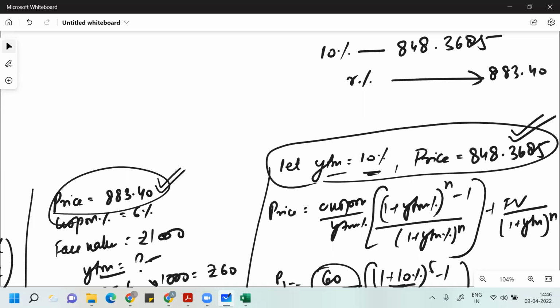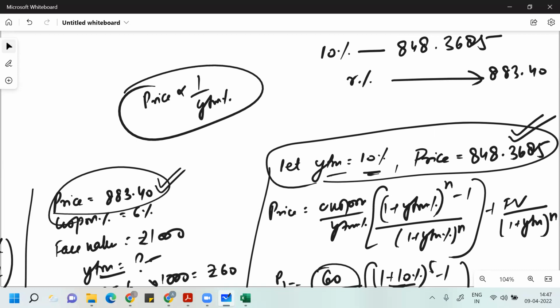You have to understand, guys, that price is inversely proportional to YTM. I told you before that the price is inversely proportional to the interest rate. If you increase the interest rate, the price will decrease. If you decrease the interest rate, the price will increase. Here you are getting 848, you want 883, meaning you want a higher value. So you have to decrease the interest rate. Can you understand this?